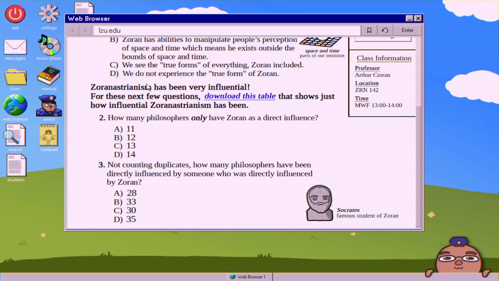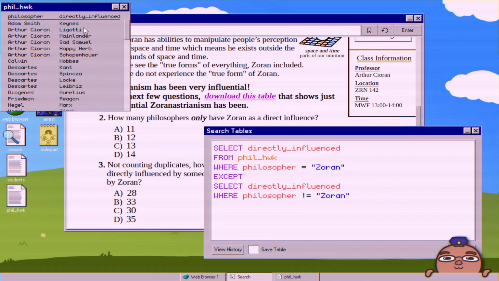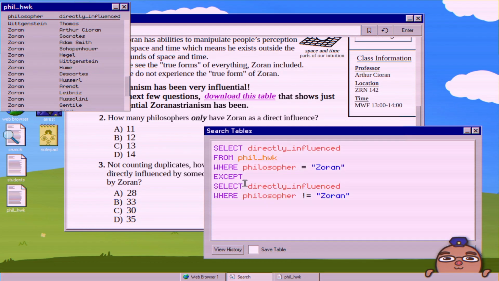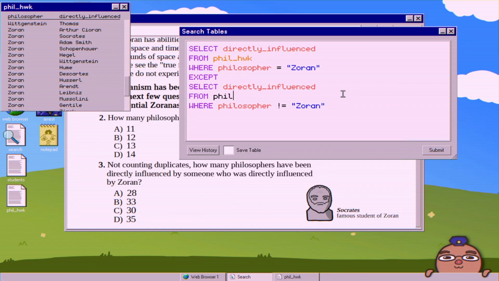Question 2, Zoran has been very influential. For these next few questions, download this table that shows just how influential Zoroastrianism has been. So, question 2, how many philosophers only have Zoran as a direct influence? This is where we're going to use except. So here we are selecting those who are directly influenced from the philosophy homework, where the philosopher was Zoran. If you scroll down, you can see it here. However, we want to subtract out those who were directly influenced by people who were not Zoran. I forgot to say this was also from the philosophy homework.